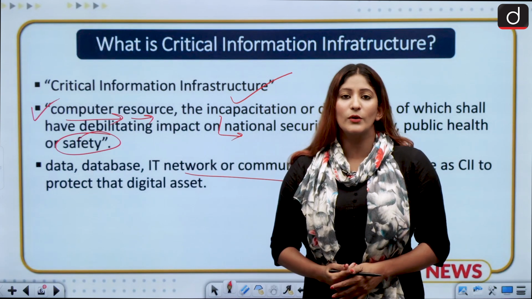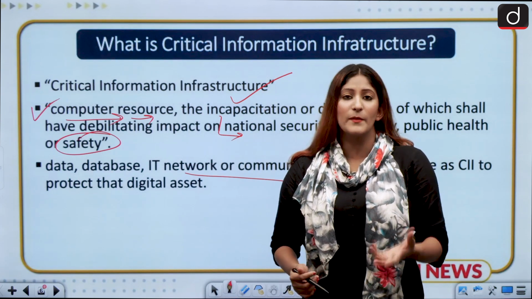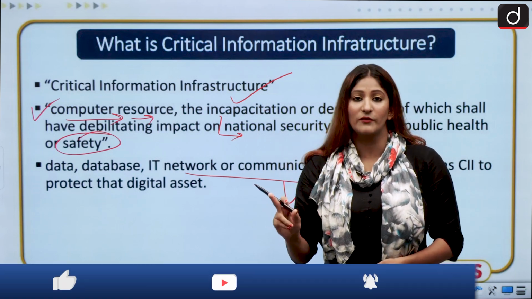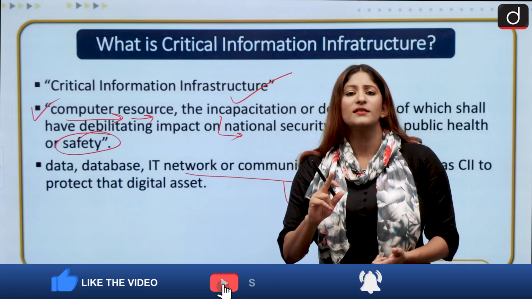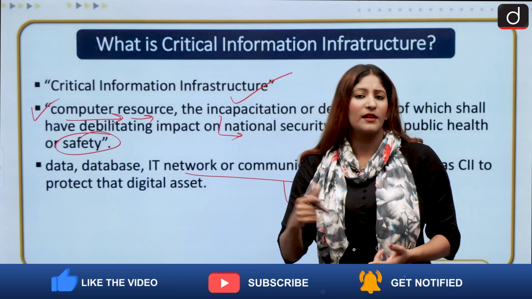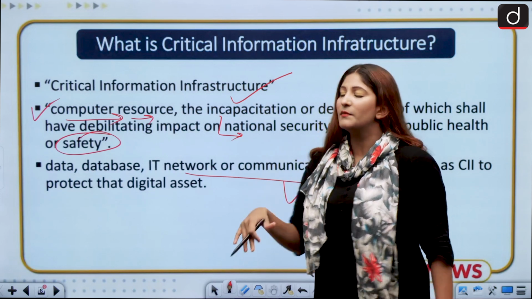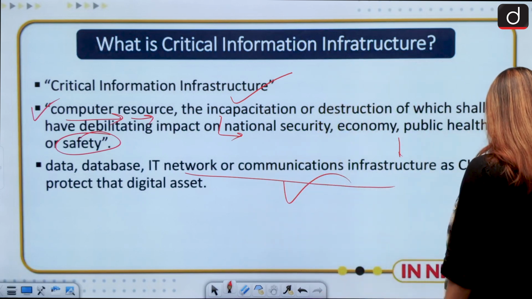If I have to get hold of any country's capabilities, I will try to target their critical information infrastructure such as power grids, such as railways, if they are totally working in the digital arena. So these are the many critical information infrastructures.